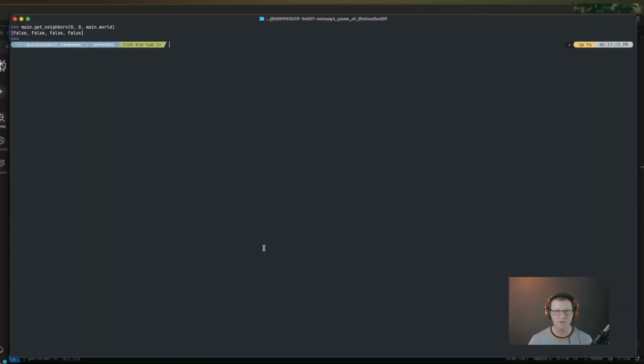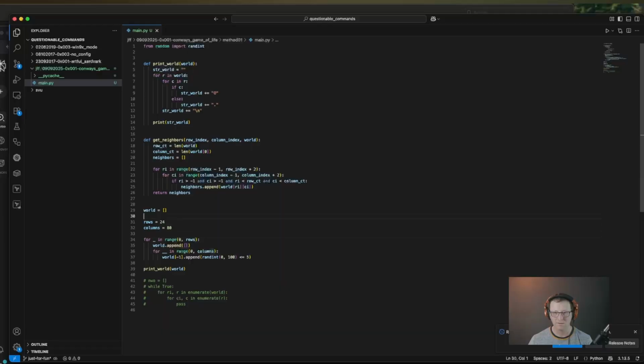So let's go ahead and jump out of here. We're going to add one more statement to this if condition. And let's see. Let's compare tuple, and RICI does not equal row index, column index.